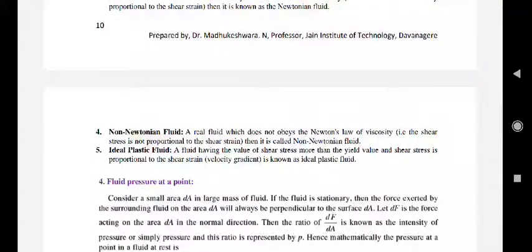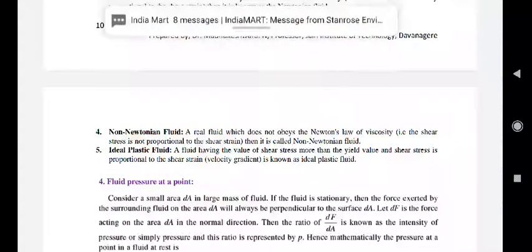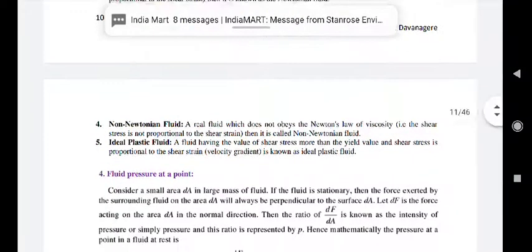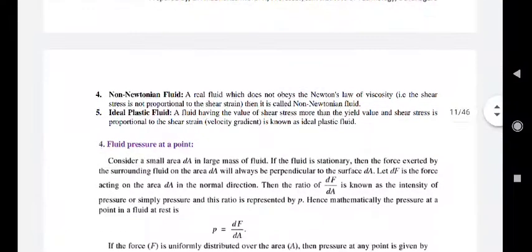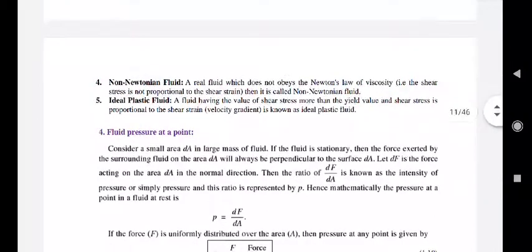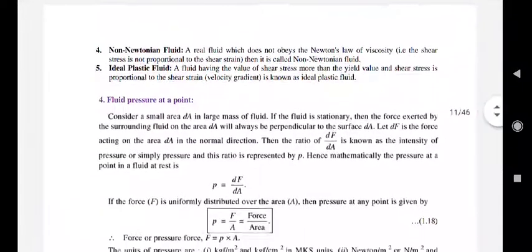Non-Newtonian fluid. A real fluid which does not obey Newton's law of viscosity is called a non-Newtonian fluid. Means any fluid which does not obey tau is equal to mu into du by dy is called a non-Newtonian fluid. Ideal plastic fluid. A fluid having the value of shear stress more than the yield value of shear stress, and is proportional to the shear strain or velocity gradient, is known as an ideal plastic fluid. So these are the 5 types of fluid which we have classified.